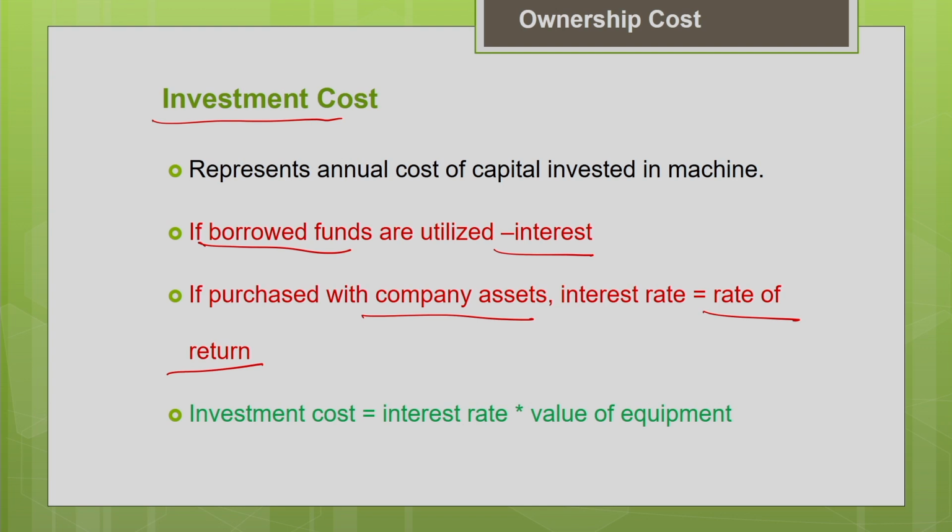Okay. So when you purchase the equipment with your own company assets, you have to take the interest rate equal to the rate of return. So in both the cases, whether you are going for borrowed funds or you have purchased from your own company assets, you have to take the cost of investment. In one case the interest is for the loan that you are paying, in the other case the interest rate may be the rate of return you might have achieved by investing the money in something else instead of buying the equipment. So basically investment cost is nothing but your interest rate multiplied by the value of your equipment.